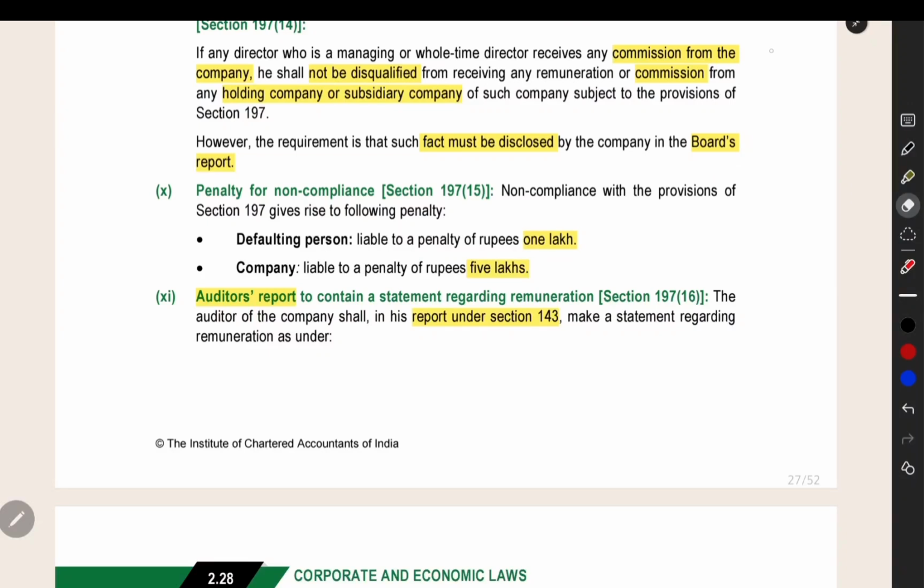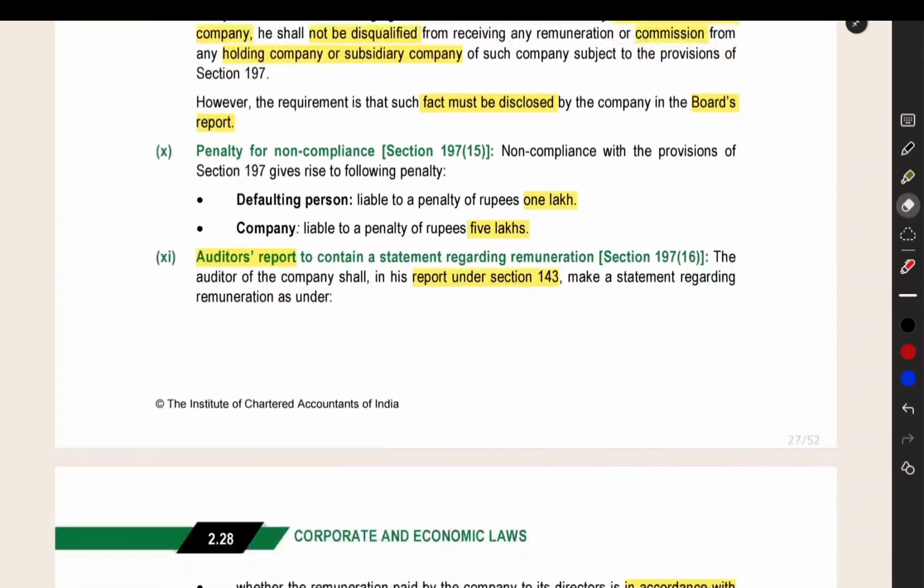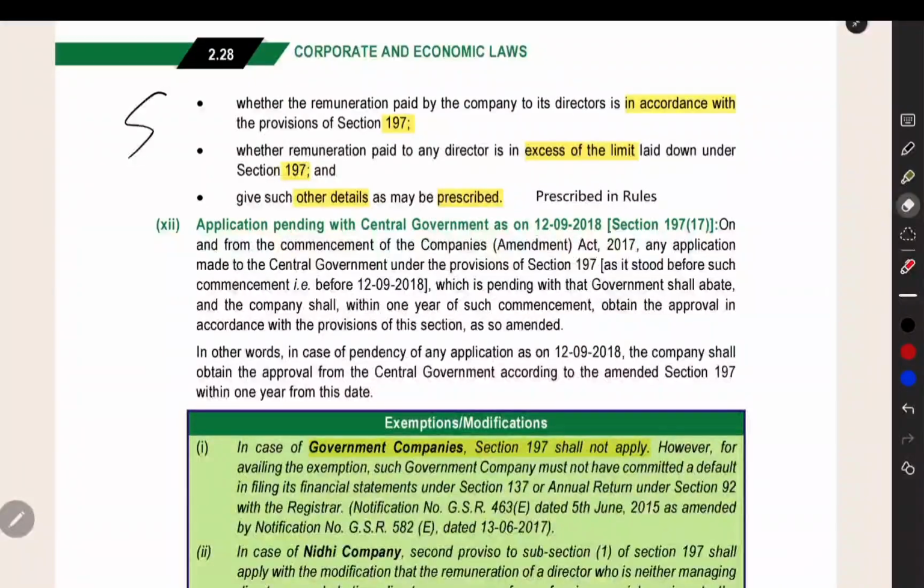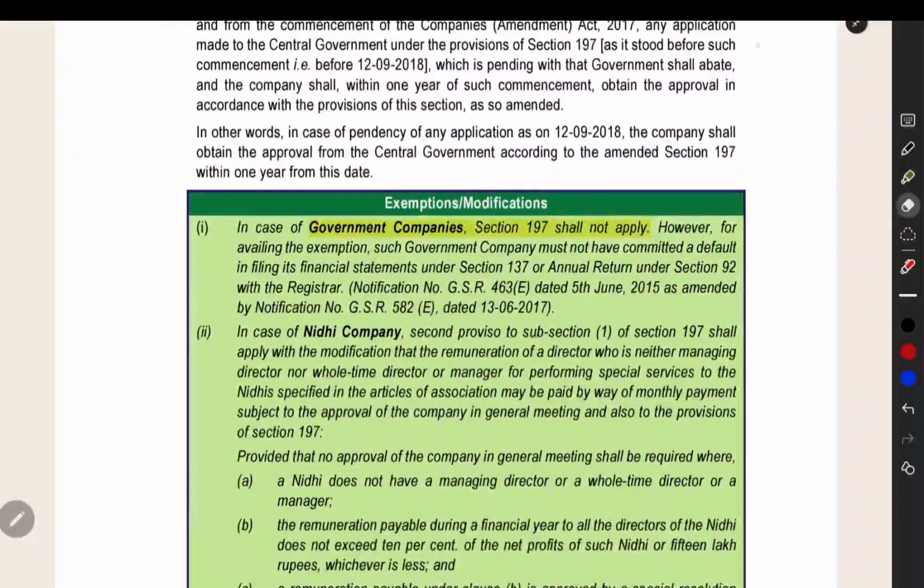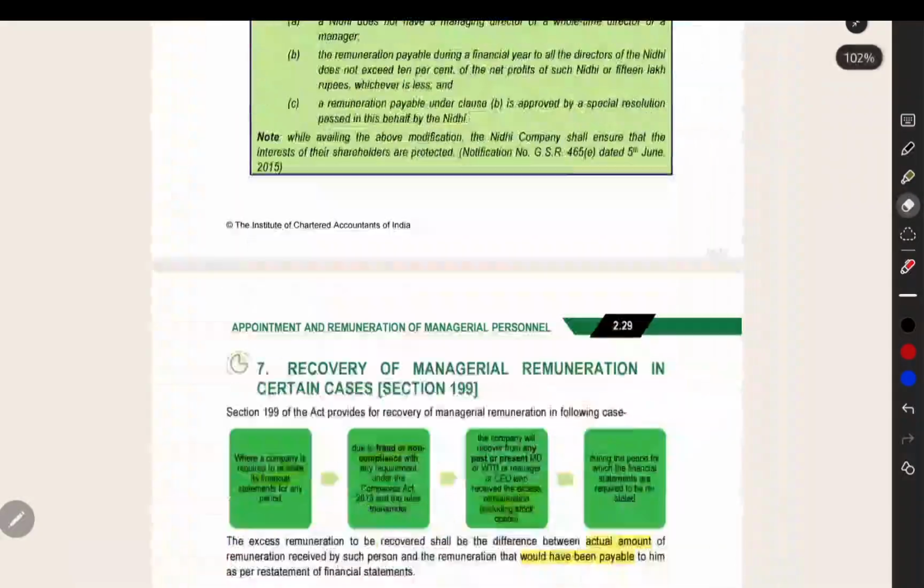The next thing is penalty they have given, and then auditor report under section 143, we have a checklist. They will call it as 143 checklist, and in that certain things the auditor should check and give a report on. In that report, this remuneration is paid according to the Companies Act only. That kind of checking and that declaration should be there. The auditor should make a statement regarding that. Details regarding the statement they have given here. And then some exemptions also they have given here relating to certain companies for this section. This also you can read by yourself.